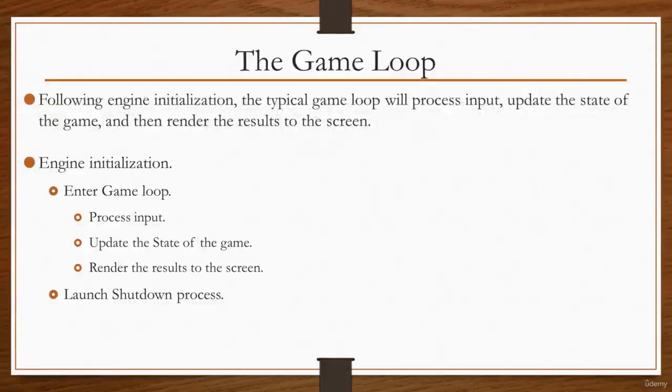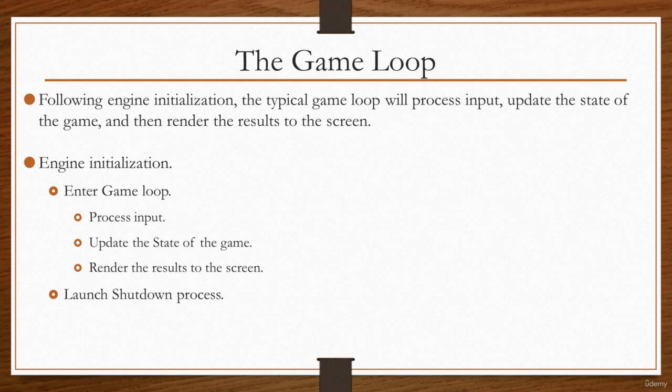Hey, in this lecture we will talk a bit about the game loop and why we don't go ahead and write our game-specific code in the main function, typically in console applications that we may have written in C++ 101 and C++ 102, and also sometimes if you develop in some other frameworks such as Qt, for example. We don't do that when we develop in Unreal Engine because those functions are used for engine initialization. We will explore that on a high level in this lecture.